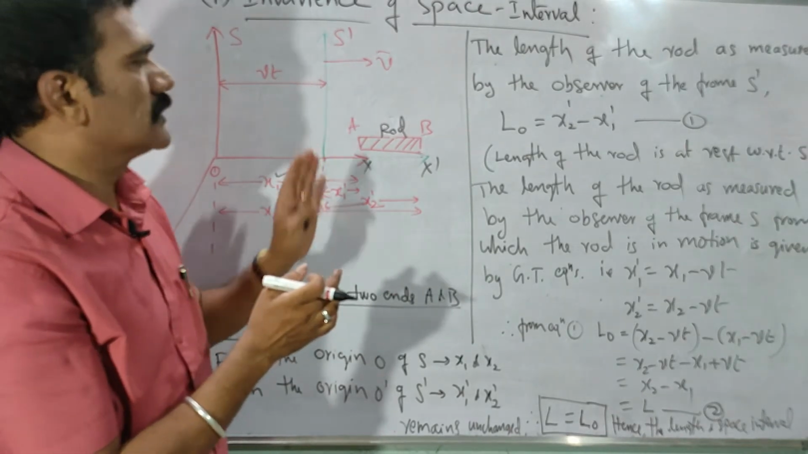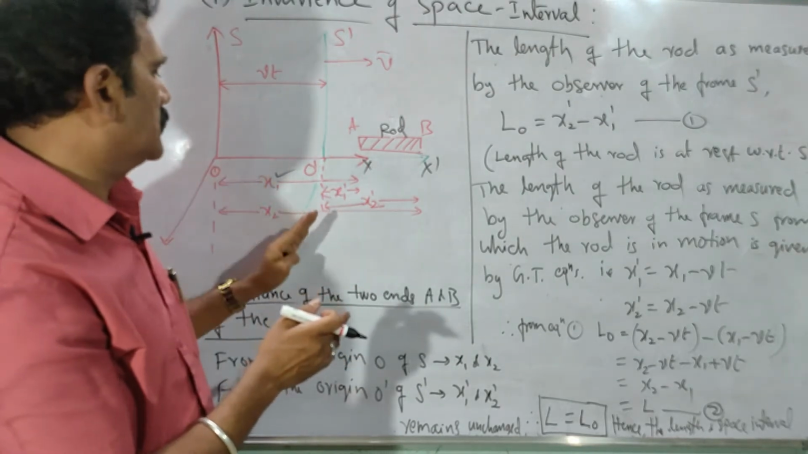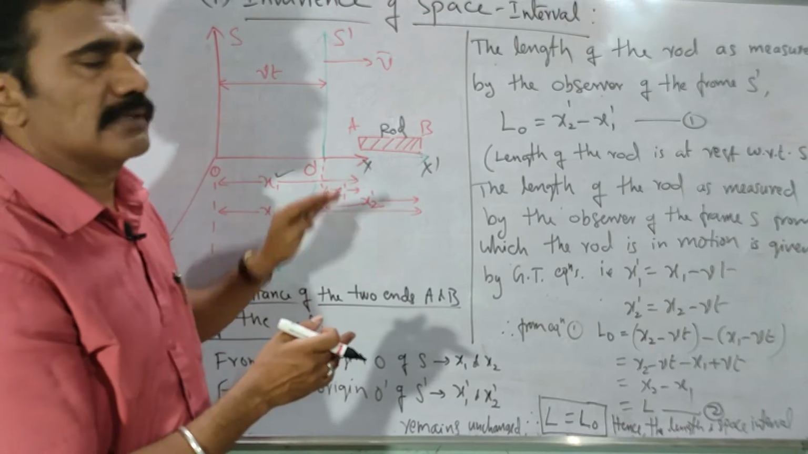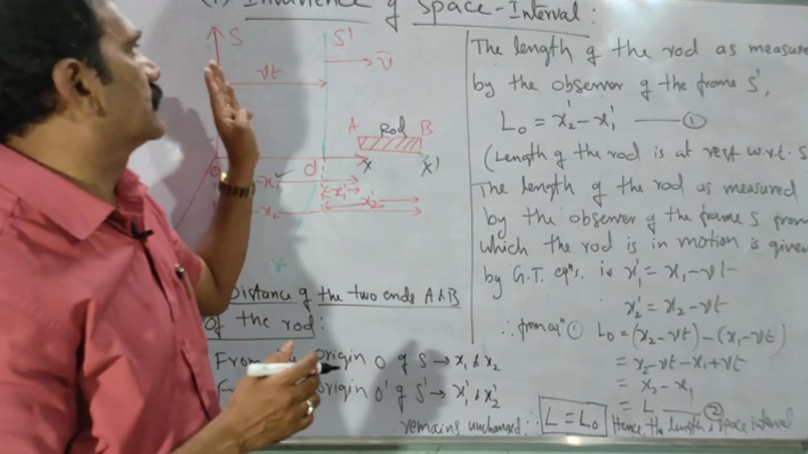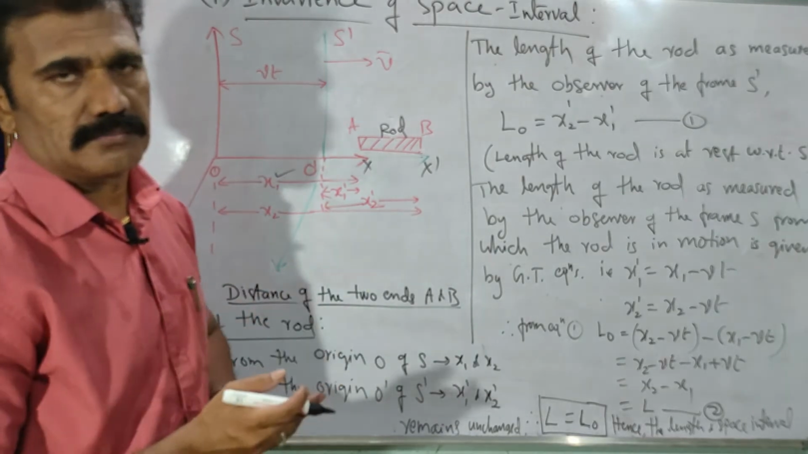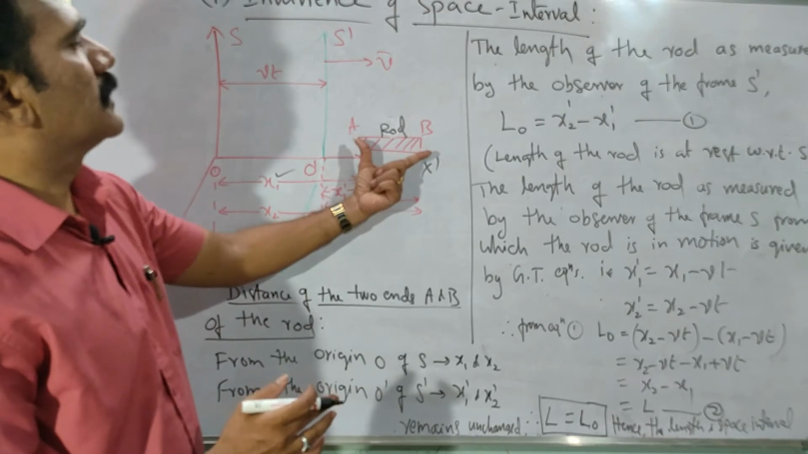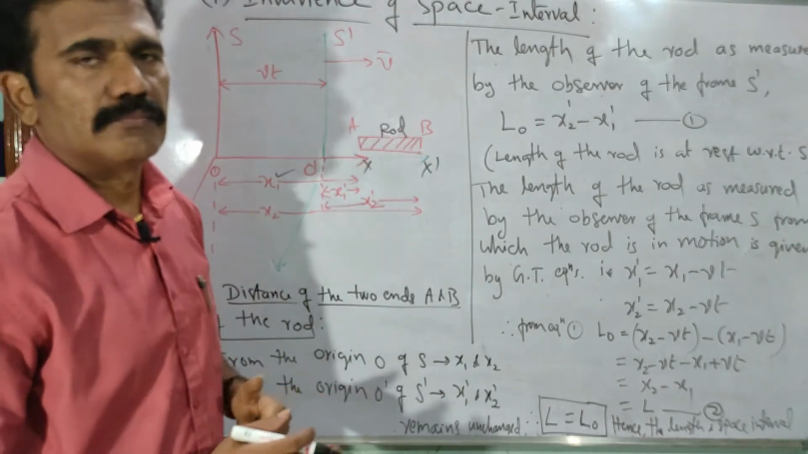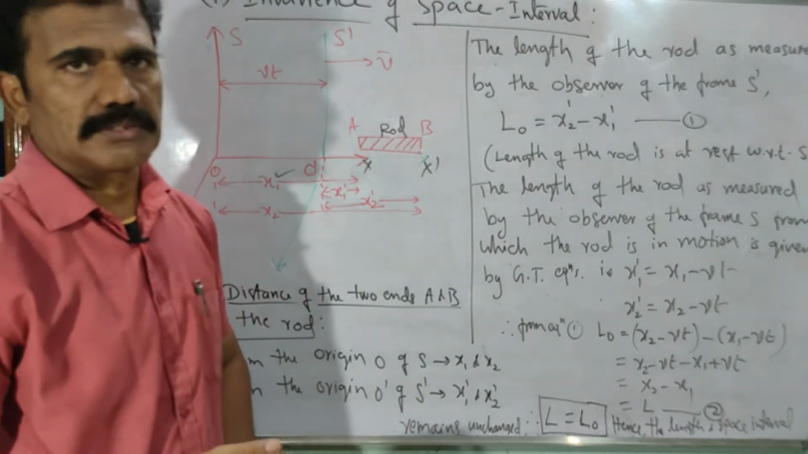So now, what is the length of the rod with respect to S and S dash? With respect to S, it is x2 minus x1. With respect to S dash, it is x2 dash minus x1 dash. Now we have to see whether the length we measure with respect to S and S dash is the same or not. Suppose it is found to be the same, then we can say the space interval or length of the rod is the same with respect to both frames of reference. So now let us try to prove this using the Galilean transformation equations.